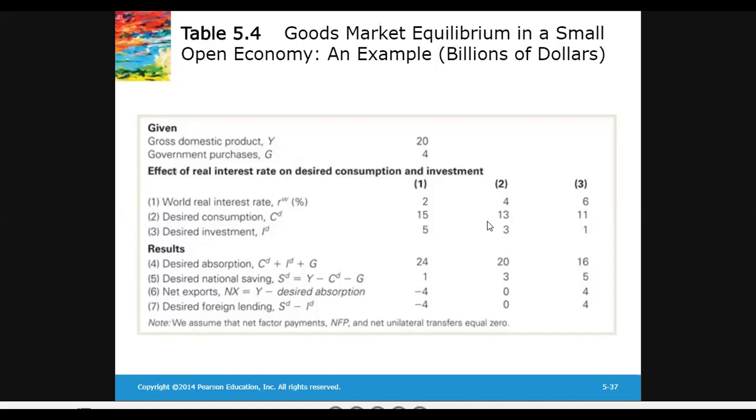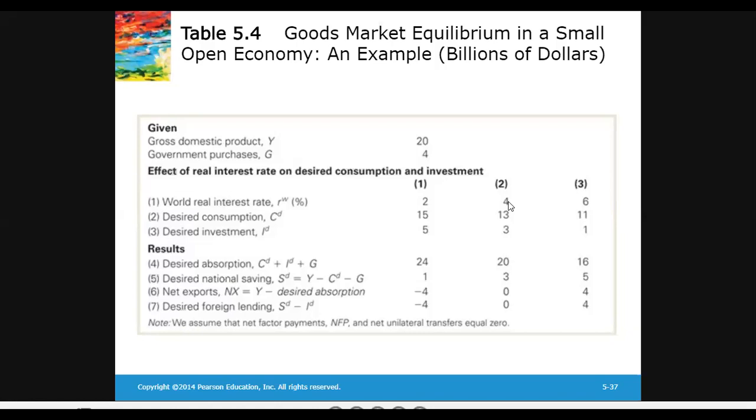Now if you consider the second column, where the world real interest rate is lower than 6%, when the world real interest rate decreases, investment would go up, consumption would go up, and saving would fall.